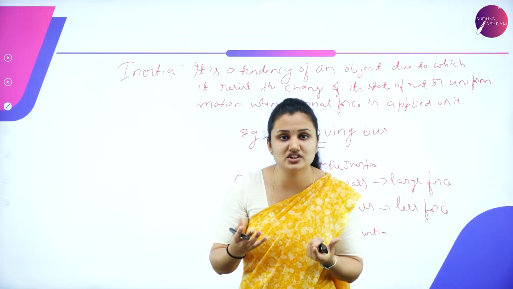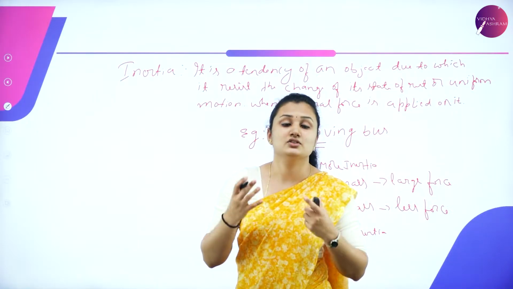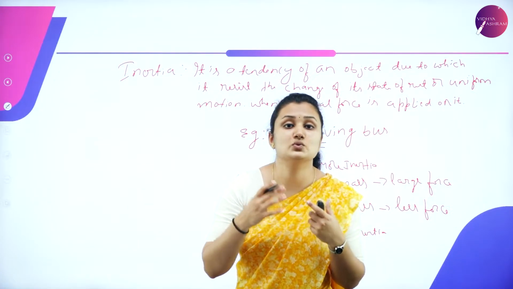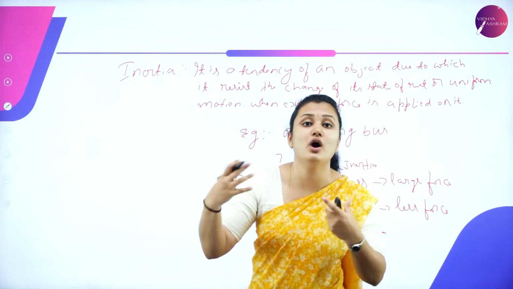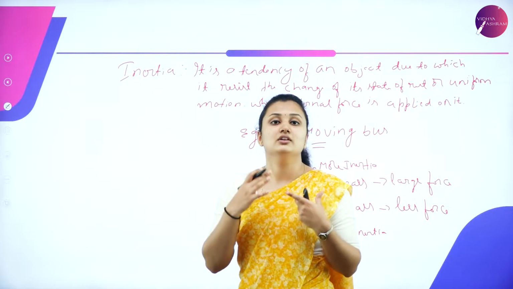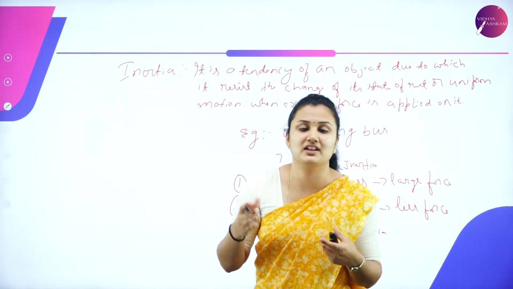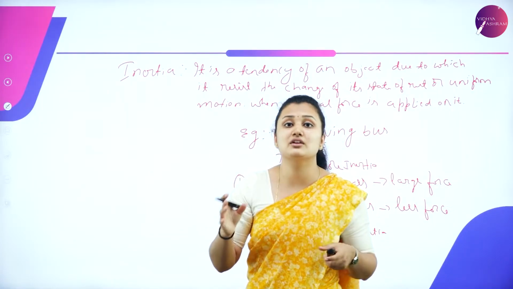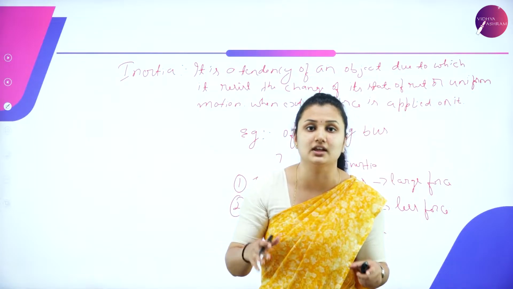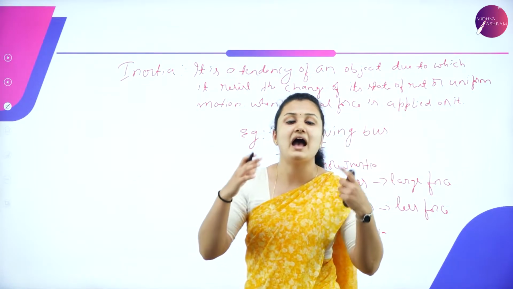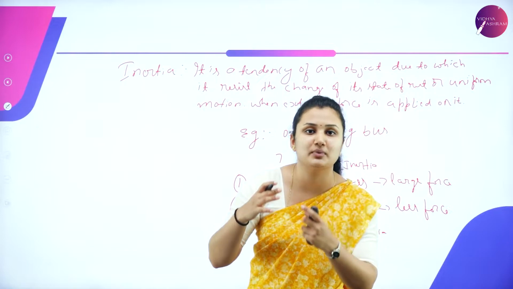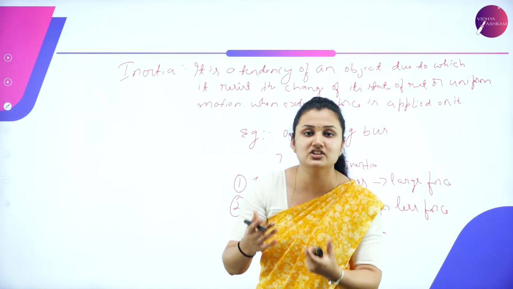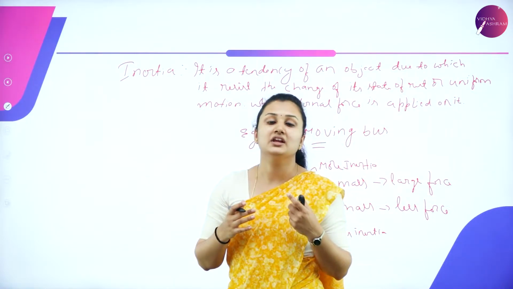What is a non-inertial frame of reference then? The frame of reference where Newton's first law is not valid is called a non-inertial frame of reference. That means these frames are not moving with constant velocity. They are moving with some acceleration with respect to the inertial frame.